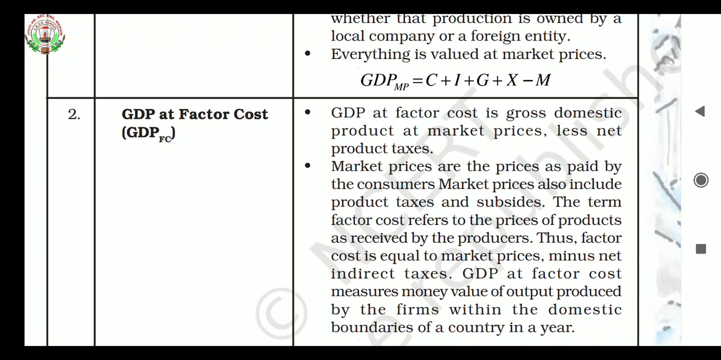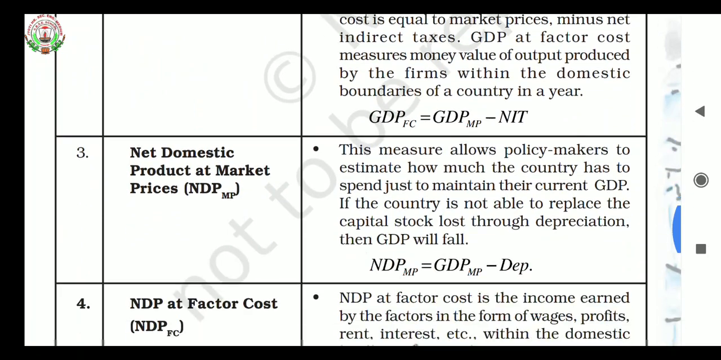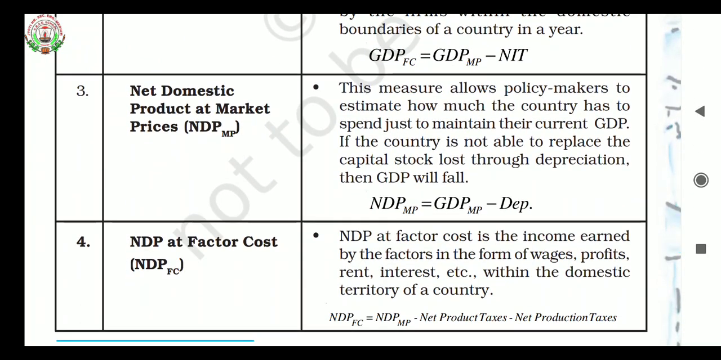So gross domestic product at factor cost is gross domestic product at market price minus net indirect taxes. The third formula is net domestic product at market price. These measures allow policymakers to estimate how much the country has to spend just to maintain its current GDP.